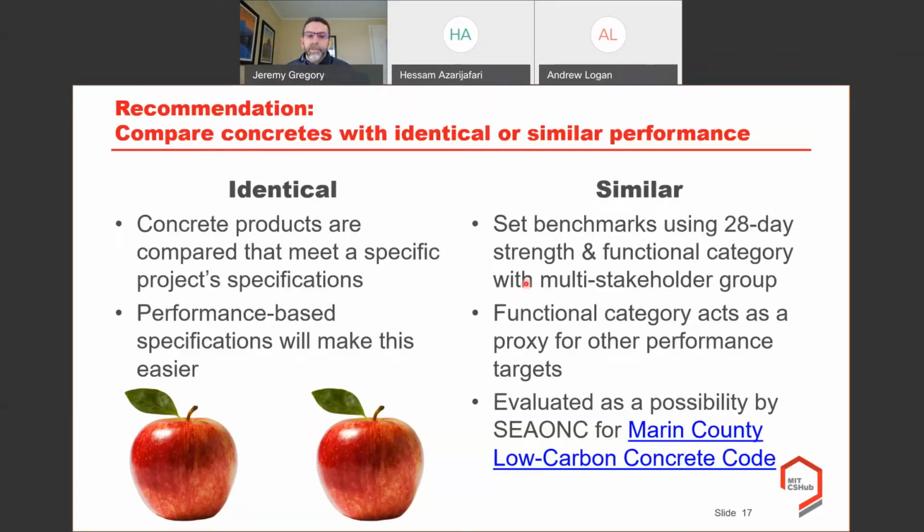And in fact, the Structural Engineers Association of Northern California explored this when trying to set thresholds for the Marin County Low Carbon Concrete Code. That code didn't ultimately adopt those categories because they wanted to create something simpler. So they did set thresholds just based on 28-day strength. But this is an idea that's out there. We're trying to explore it for different groups. And so I think it's something that's also worth exploring.